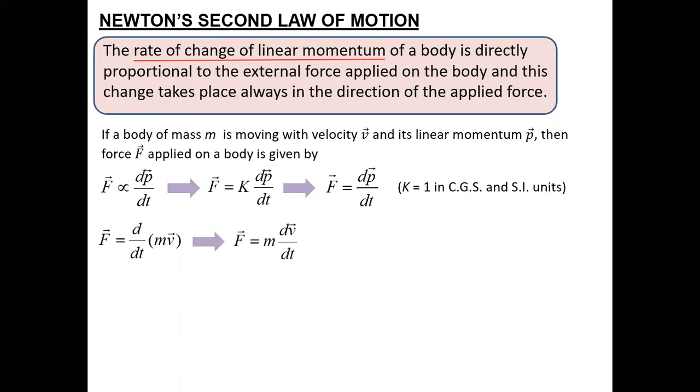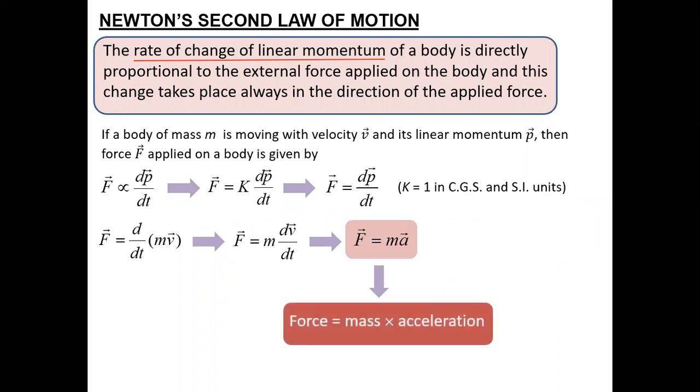The rate of change of velocity is defined as acceleration, from which we finally conclude the formula: force is mass times acceleration. This condition occurs when mass is considered constant. But we have some examples in which the mass of the body also changes, so there is a rate of change of mass also.